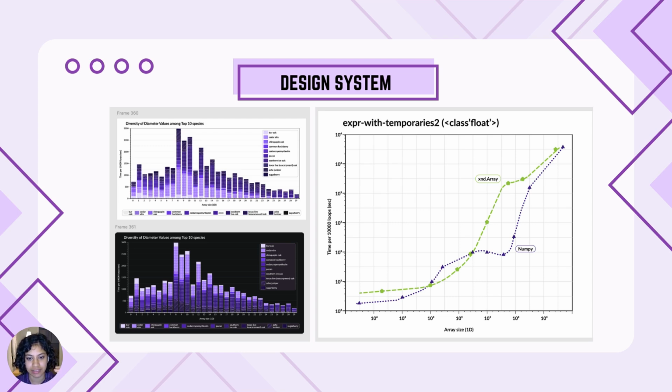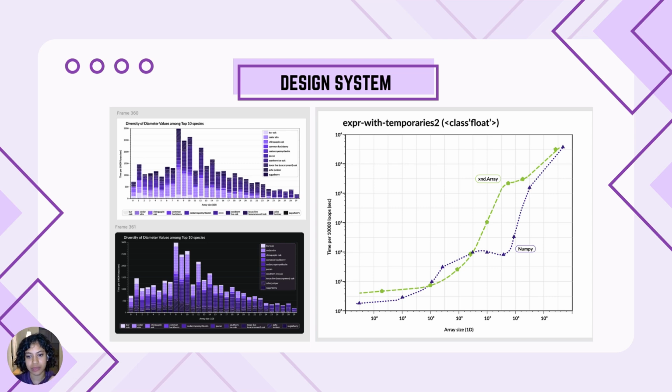On the left, we have a bar plot, which is a stacked bar plot, showing almost 10 different variables. This is in both light and dark mode. So we have an accessible palette, and we have some texture options throughout. And on the right here is a line plot. Again, it has texture elements. The colors were chosen for accessibility. And I also want to call out that the labels used have an outline, which improves accessibility as well.